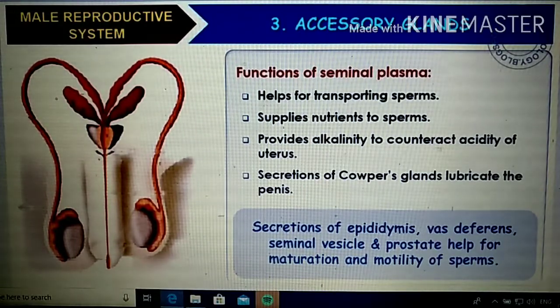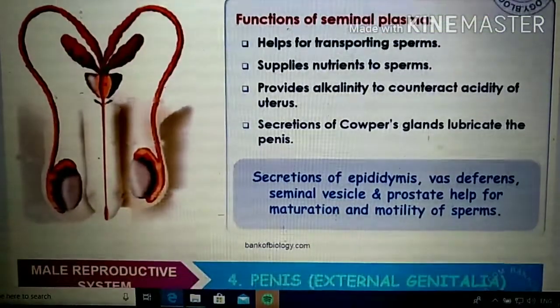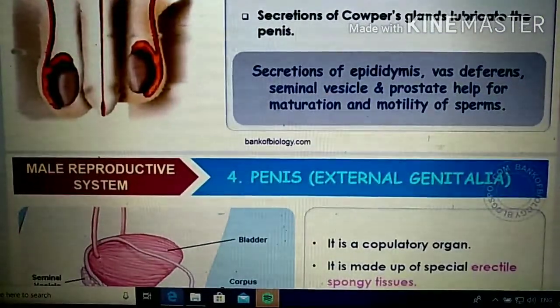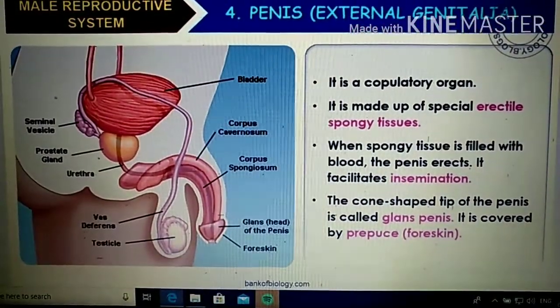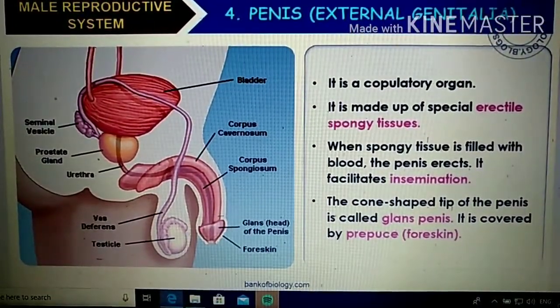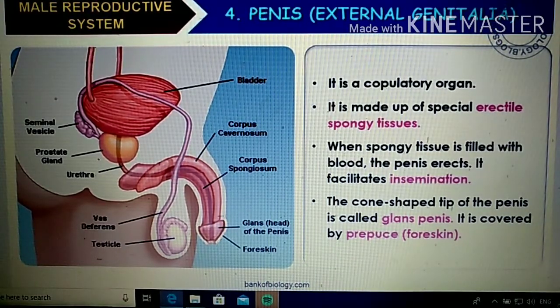Especially the bulbourethral gland is actually lubricating the penis, so that the easy insertion of the penis will take place, right? Now, the external genitalia of a male, which is called the penis, is a copulatory organ which is actually helping for sexual intercourse, right?